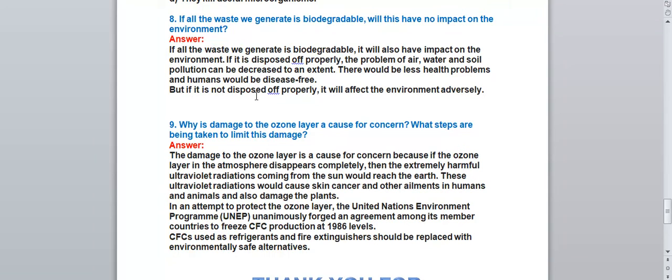Next question, question number 8. Only two questions are left. So question number 8, what we have? If all the waste we generate is biodegradable, will this have no impact on the environment? Let's see what is the answer.